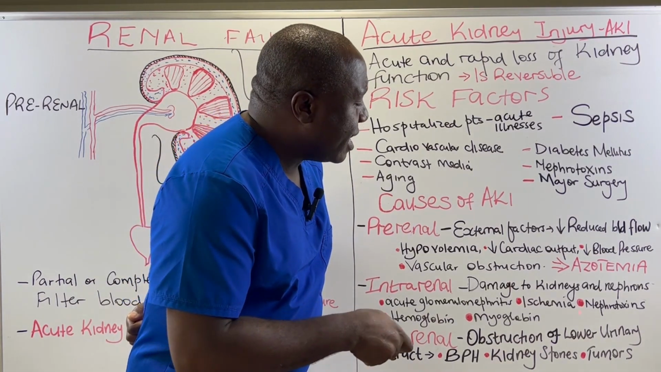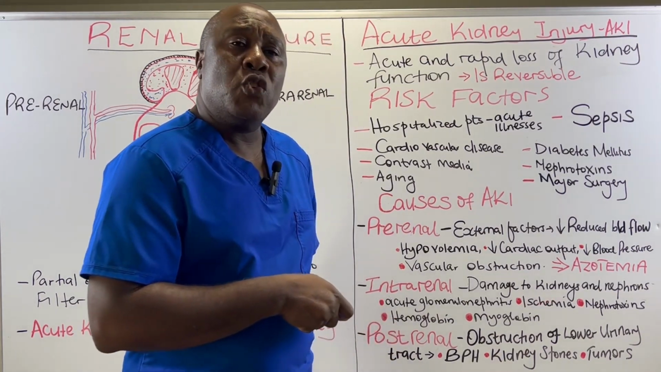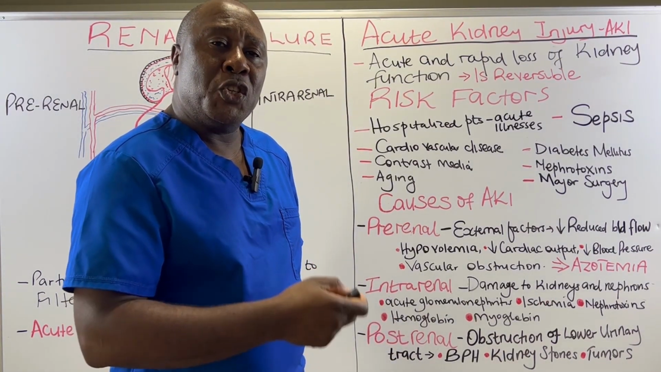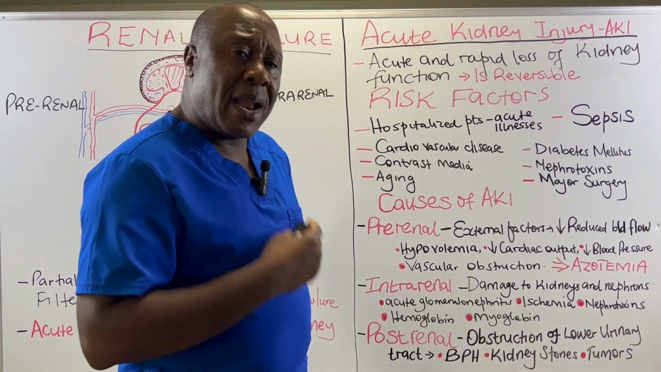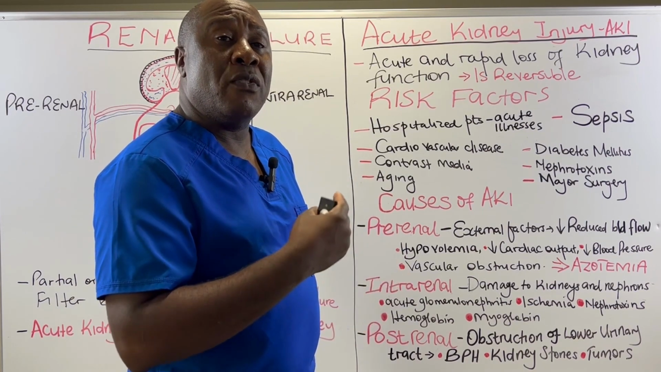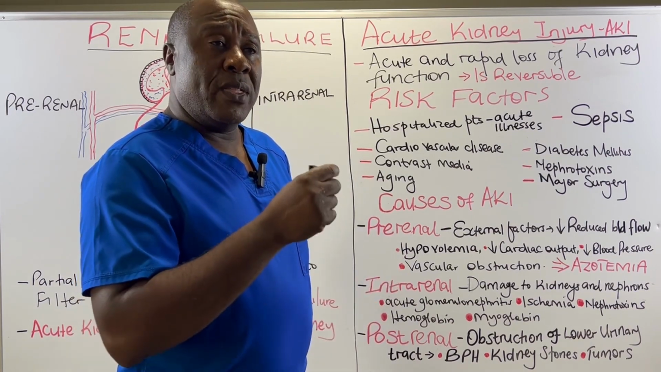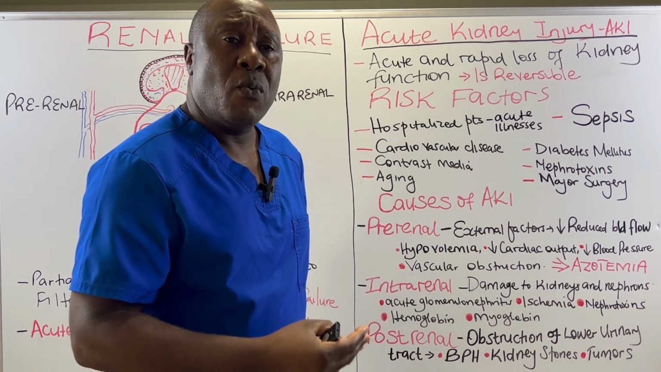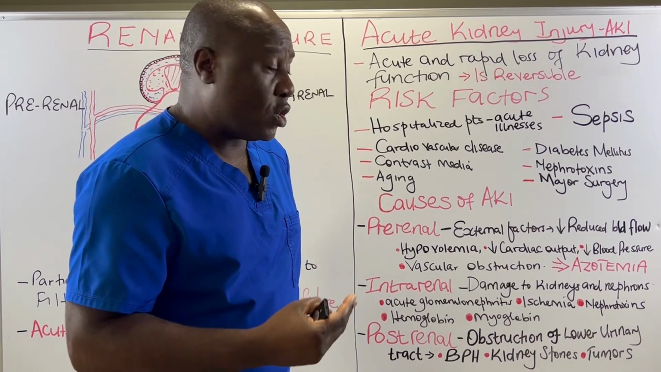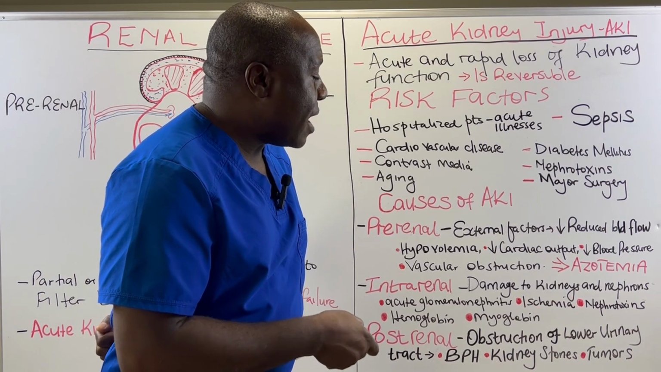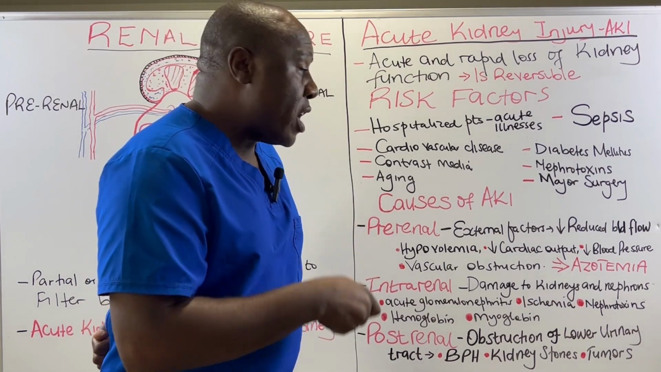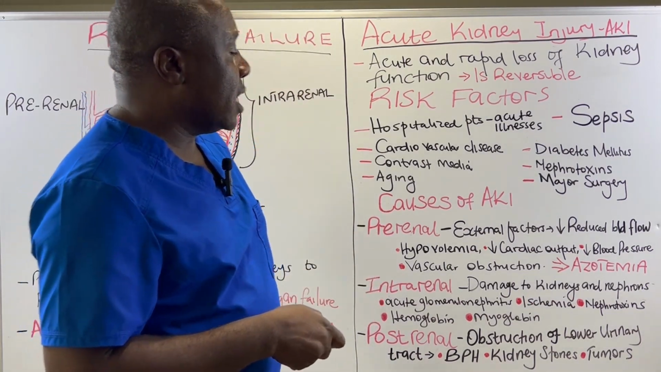Then we have ischemia. Ischemia is when cells die due to lack of blood and therefore lack of oxygen. Remember, blood supplies oxygen to the various cells of the kidneys. So when the kidneys lack blood, when they lack oxygen, they die, and this is referred to as ischemia. So ischemia is an intrarenal cause of acute kidney injury.